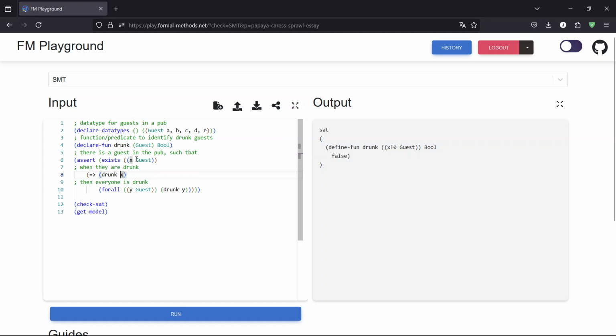We could pick a guest who is not drunk, and then the left side is false, and then it doesn't matter whether all the other guests are drunk. This implication, left side false, is already satisfied. In the other case, in case we cannot find a guest who is not drunk, then of course all guests will be drunk. Otherwise we could find one, right?